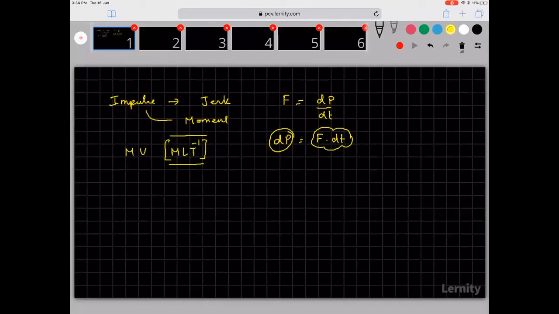Now at the beginning stage, when you are just learning, I would expect you to take time and try to learn the definitions. It is very important that we learn definitions of the different words. What is impulse? What is momentum? What is force? How are all of them related? So another way of explaining impulse is this.